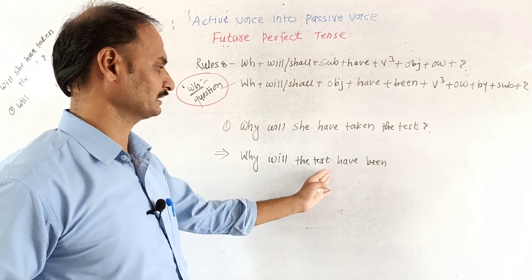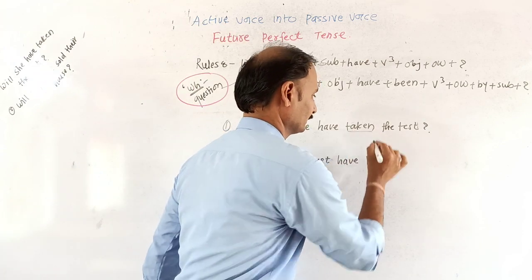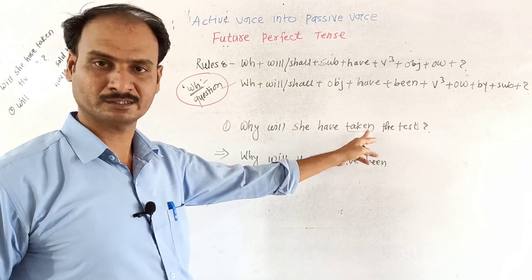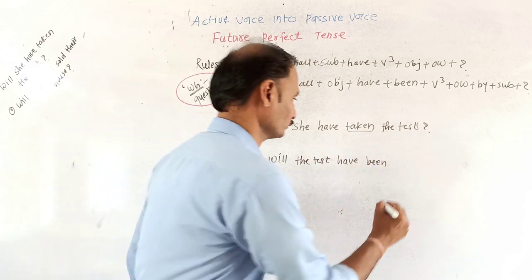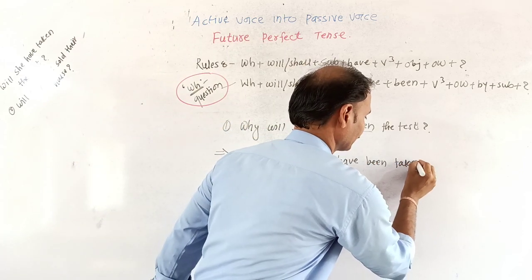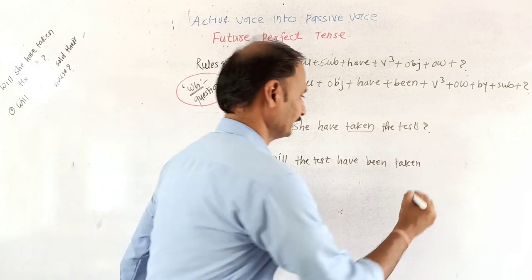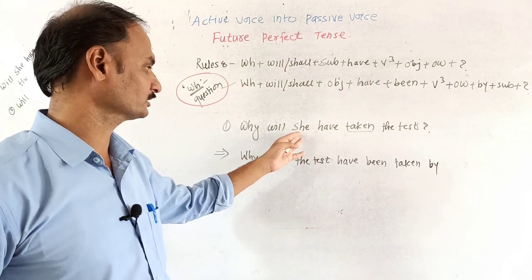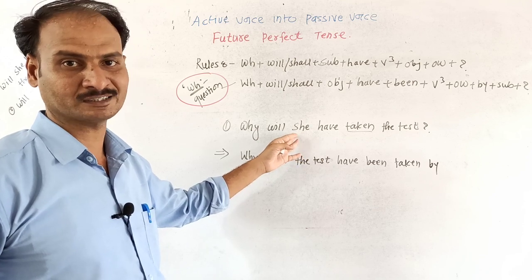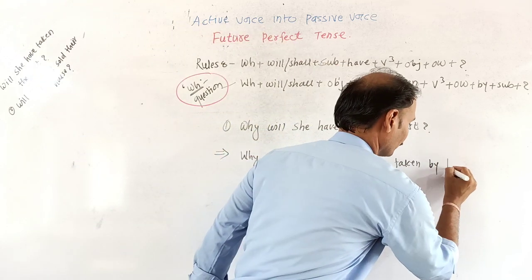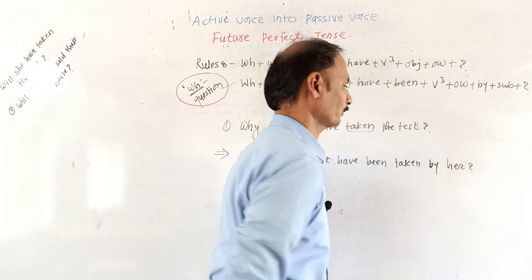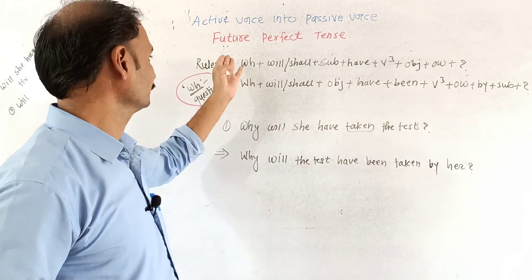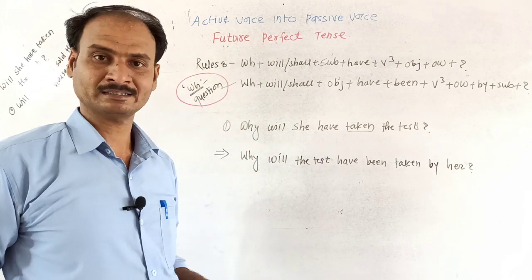We are making the future perfect into the passive voice of future perfect. Why will the test have been taken? It is the past participle of take. Take, took, taken. Take, took, taken. So "taken", we will write down as it is. Taken, it is the third form of the verb. Then write down the preposition "by" and take the objective case of the subject, because it is in pronoun form. So "she" will become "her". And don't forget to write down a question mark at the end of the sentence. So this is the structure for the WH type in future perfect tense.